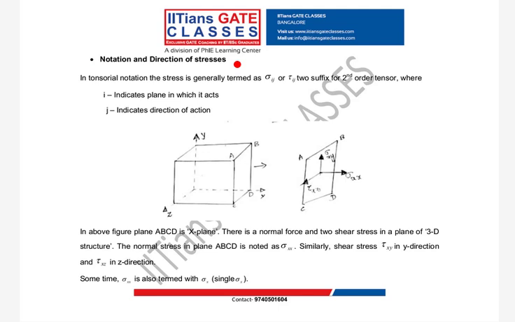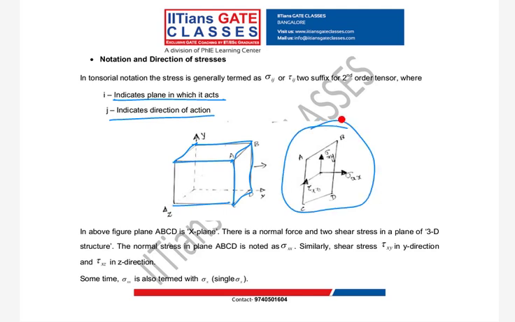Now, the notation you guys understood. The i indicates the plane on which it acts. j indicates the direction in which it acts. Now we have considered this one cube. You can see this cube has 6 faces. So we have taken one face, which is A, B, C, D. What is the normal to this face A, B, C, D? Anyone?